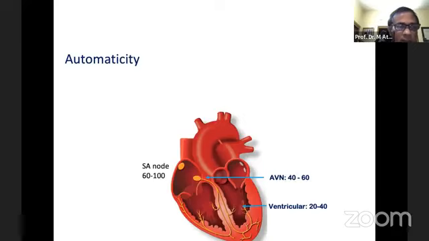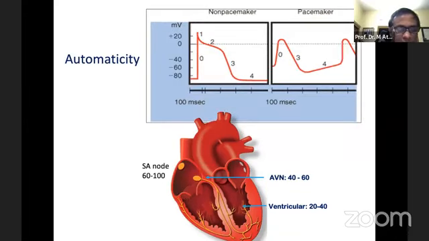So depending on the width of the QRS complex, we give some physiological properties of the heart also. And automaticity is one of the properties, and every part of the heart has automaticity. The highest automaticity rate is the SA node, followed by the AV node, and then the ventricular muscle and the Purkinje system at 40 to 60. There is a hierarchy of rate of automaticity from the SA node downwards.